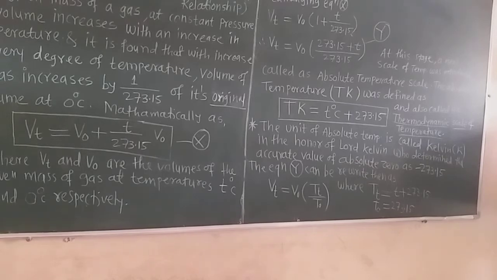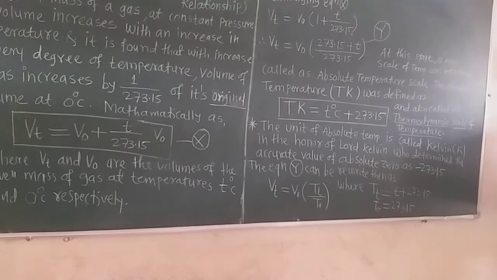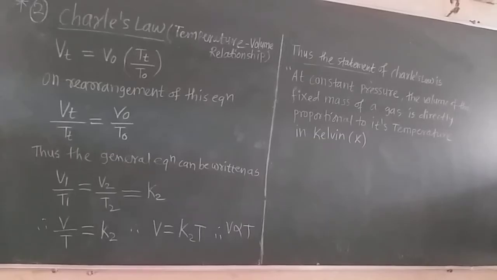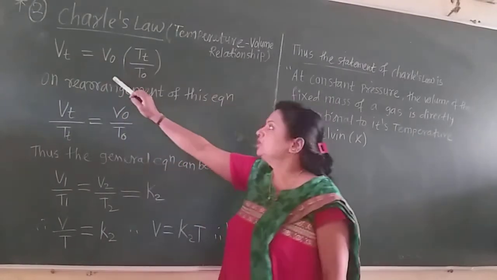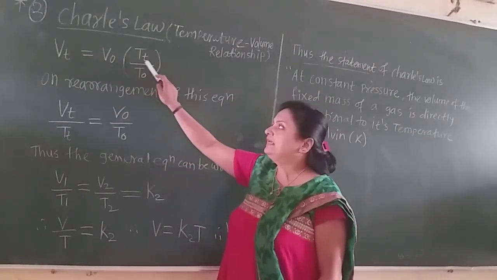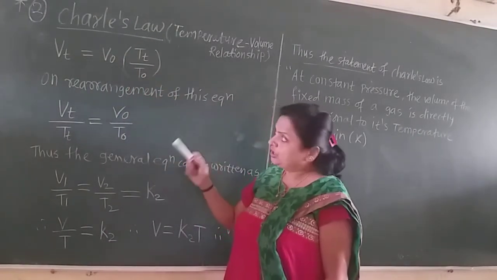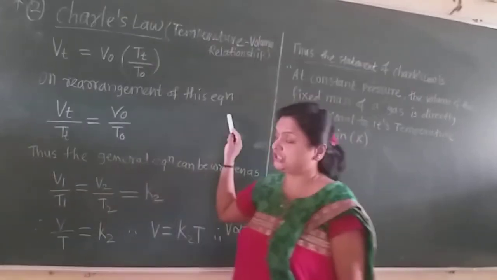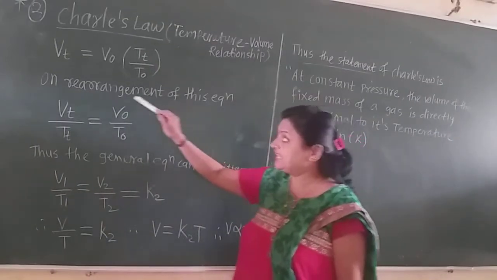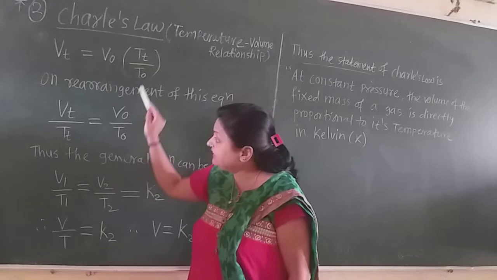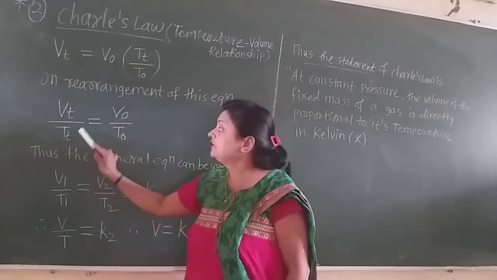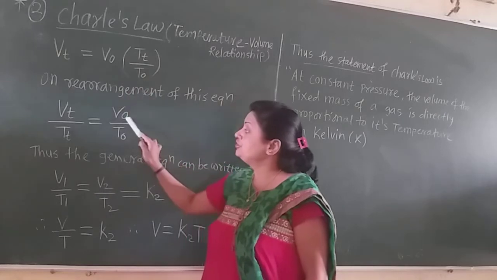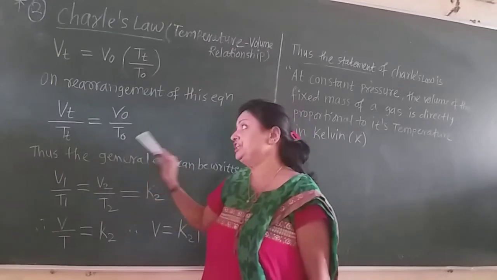Now see here, students, we obtained the equation Vt is equal to V0 Tt divided by T0. On rearrangement, Vt divided by Tt is equal to V0 divided by T0.